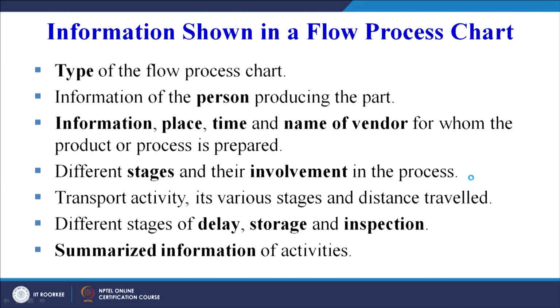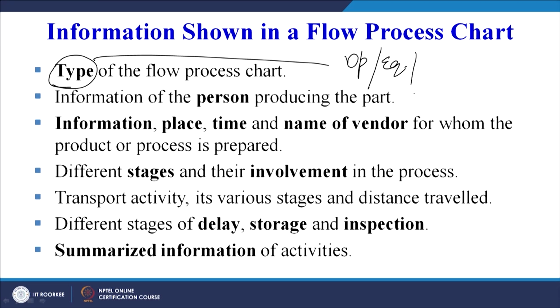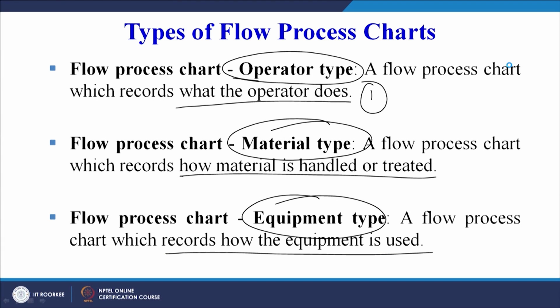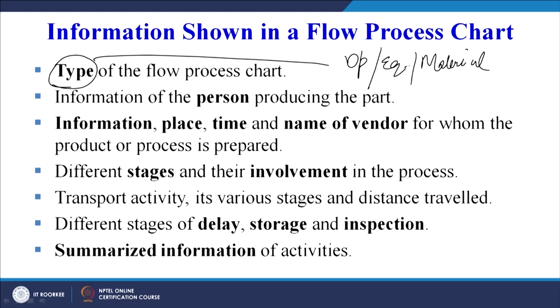Now, the information shown is the standard way of drawing a flow process chart. When you construct a flow process chart, you must have all this information. First, the type of the flow process chart, as we have already seen, three types are there: operator type, material type and equipment type. I have mentioned the same things there: operator type, material type and equipment type.